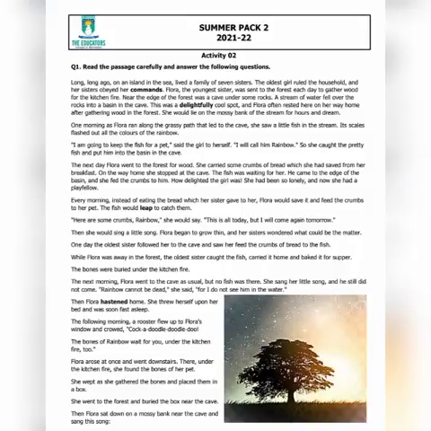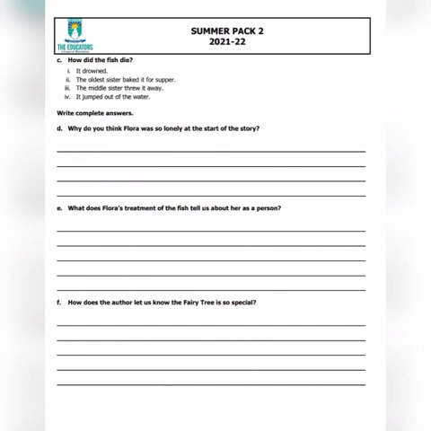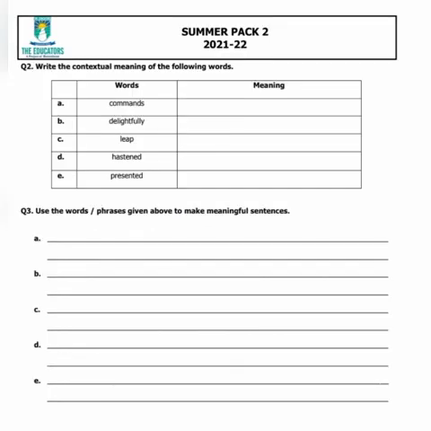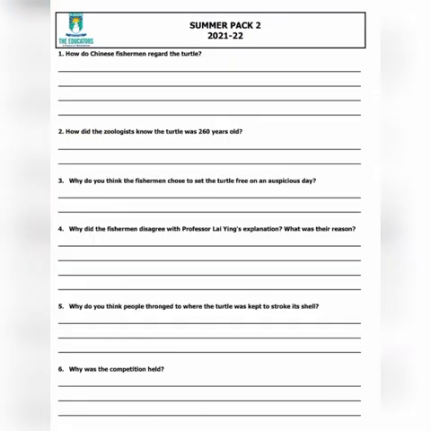Okay, students? The next activity is also a comprehension. Like we solved the previous one, we will solve this comprehension. Firstly, you will read the passage carefully and then analyze the questions, and then write the correct answer to the questions. In question number 2, you will write the meaning of the words, and in question number 3, you will make the sentences from the words given in column A. The last activity is also a comprehension. These are the activities for your practice of comprehension. So do these activities carefully like I have explained before. Read the passage carefully and then answer the questions.